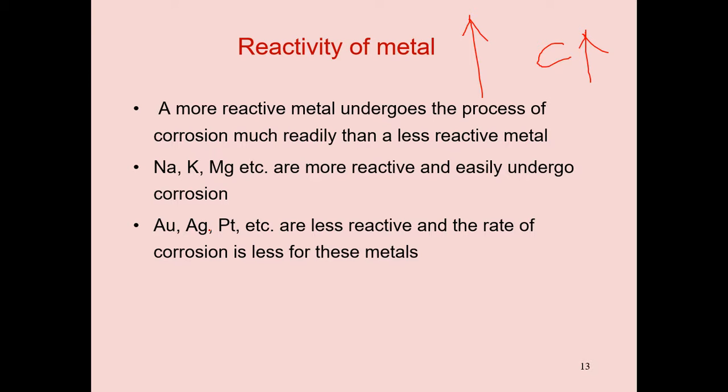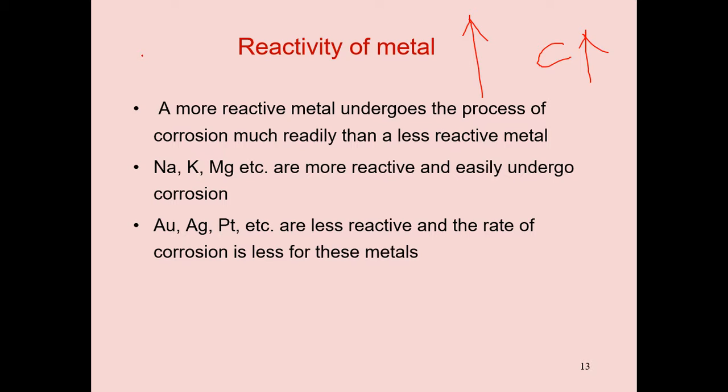Even among these, the reactivity order is silver, gold, platinum. Compared with gold, platinum is also very less reactive. So this is the reactivity of metal.